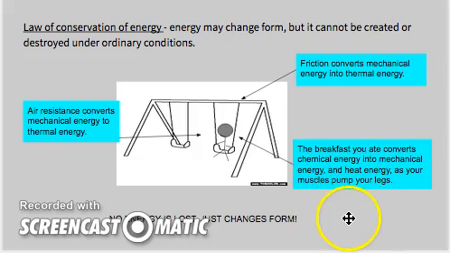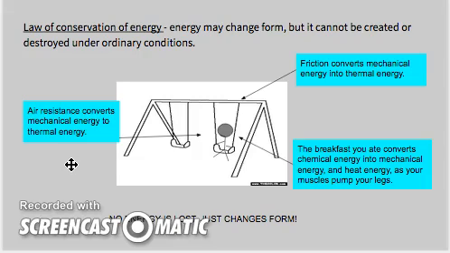All right, next over here. As we swing back and forth, we feel the air pushing against us both ways. That air resistance converts mechanical energy, again because of friction, to thermal energy or heat energy. Have you ever experienced a wind burn? It's kind of the same thing, but a little bit different.